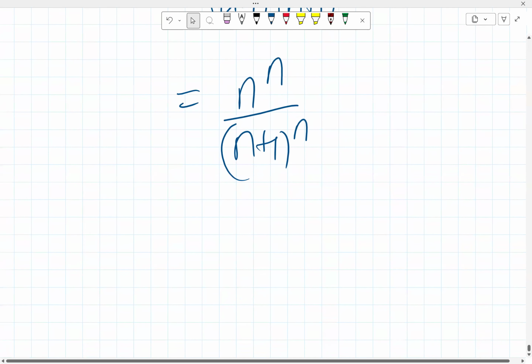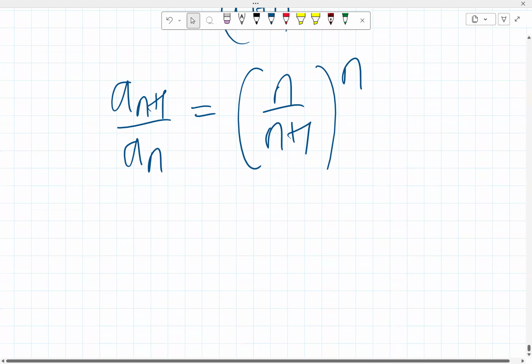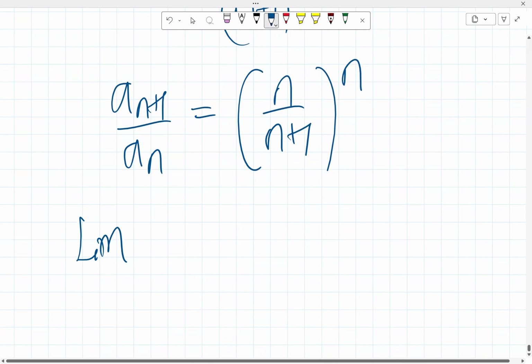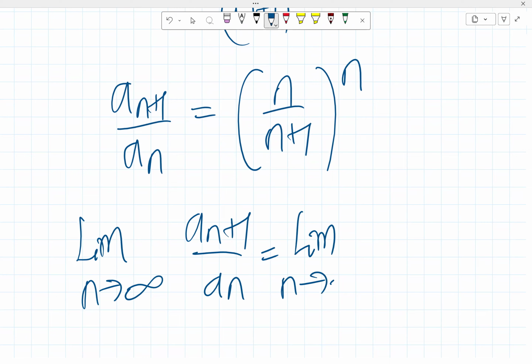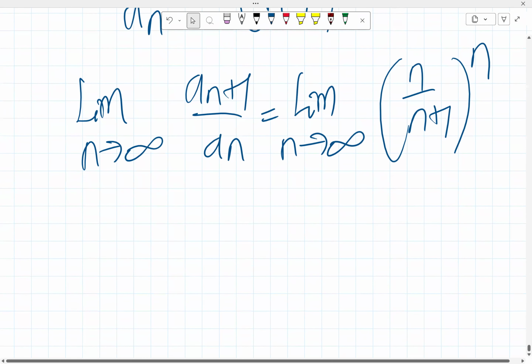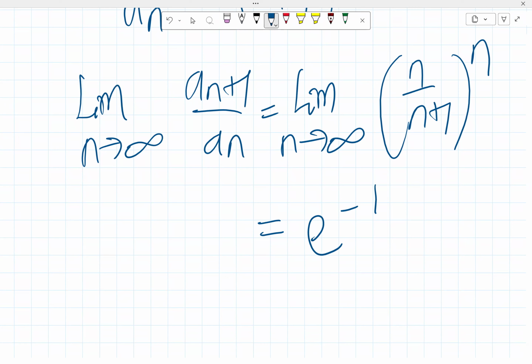So we can then say this is the same thing. We are still dealing with a_{n+1} all over a_n, right? So this is the same as (n over n+1) all raised power n. If that is the case, then the limit as n goes to infinity of a_{n+1} over a_n is the limit as n goes to infinity of (n over n+1)^n. That is simply going to approach e^(-1), that's 1 over e.